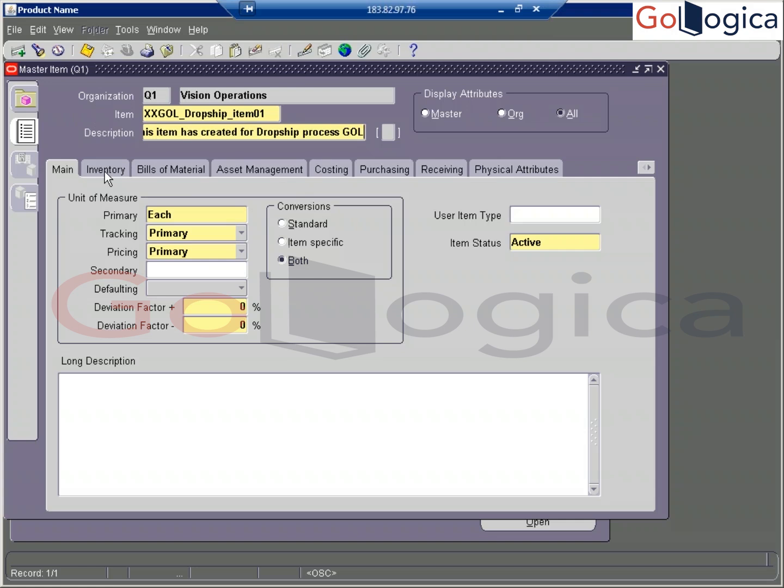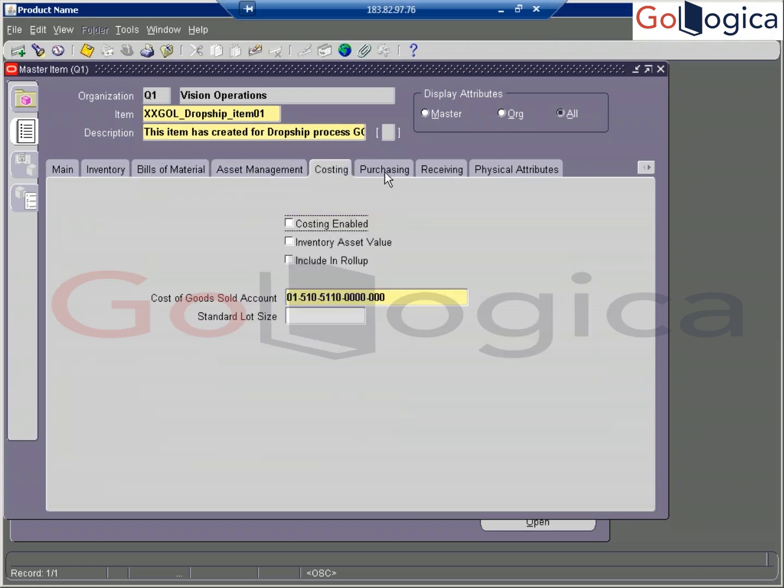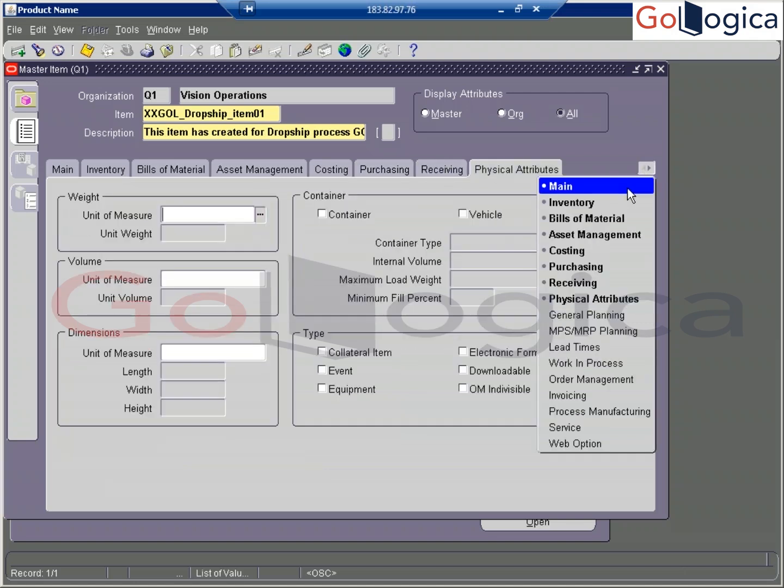Main tab, inventory tab, bill of material, asset management, costing, purchasing, receiving, physical attributes. You can see there order management, work in progress, inventory, procurement, services. So many options are here. Whenever we are configuring that particular item, you need to decide what departments are going to use that item, and also how many inventory organizations are accessing that item.